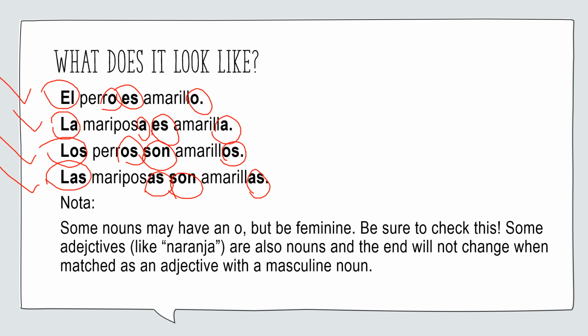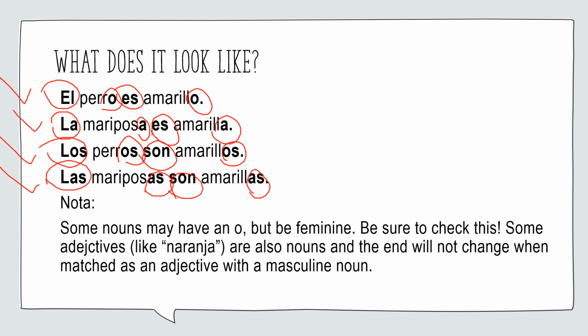All right. Hopefully that helps break it down for you a little bit on what agreement is. Some notes to say here, like I said previously, not all feminine nouns end in a, not all masculine nouns end in o. There are several ones that are different. So for example, we have la ciudad, things that end in dad tend to be feminine, but they can bounce around a little bit. So just be sure to check that. And again, check on WordReference, it'll always tell you.